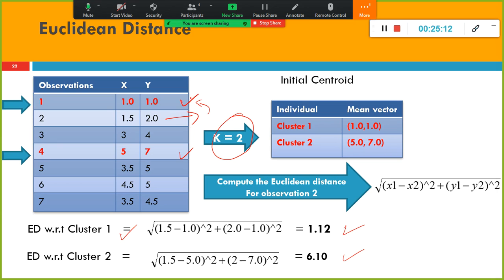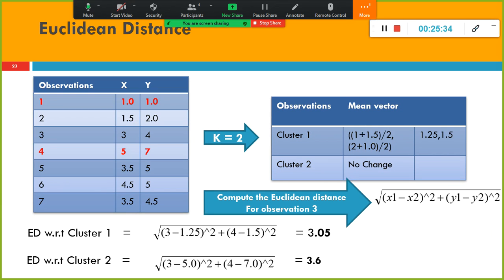What is the next step? The update step. Once the assignment is done, it has to update the centroid, because now you have two records in the cluster, so the centroid will change. So 1.0 plus 1.5, that is 2.5, divided by 2, gives 1.25. And the next one is 2.0 plus 1.0 divided by 2, which gives 1.5. So the centroid will get changed.